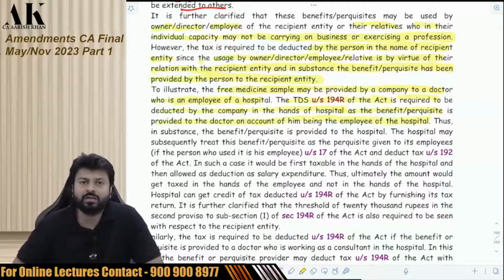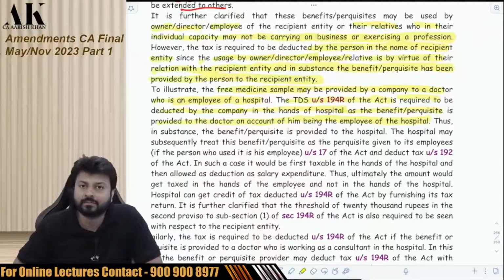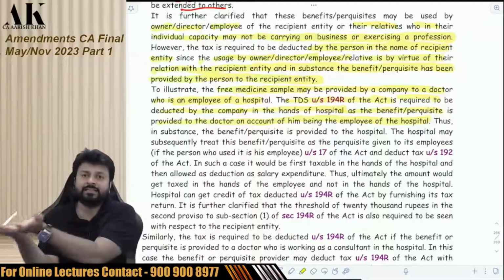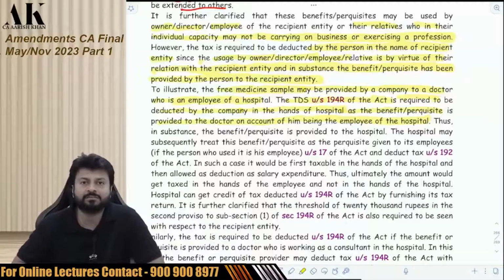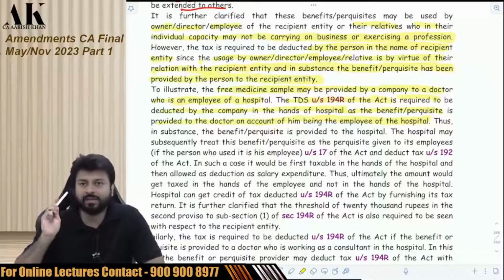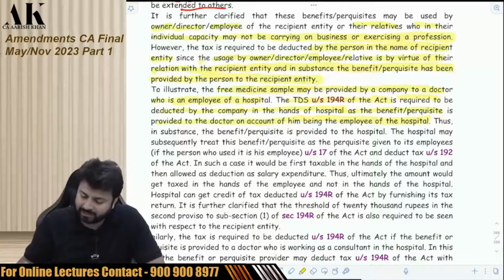I have to deduct the TDS in the name of the hospital only, because the doctor is nothing but an employee of the hospital. Hospital does not have hands. Hands are with the doctors. They are going to give medicines to the patients. So if I am a pharma company and you are a hospital and there is an employee doctor, if I am giving some free medicines to the doctor, I will deduct TDS in the name of the hospital. Thus, in substance, the benefit of perquisite is provided to the hospital, obviously. The hospital may subsequently treat this benefit of perquisites as perquisite given to its employees.